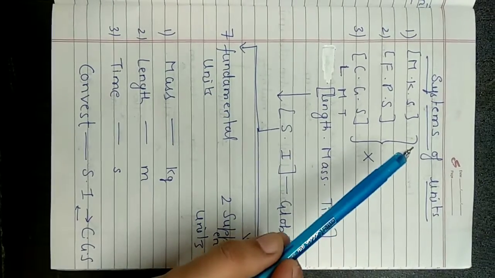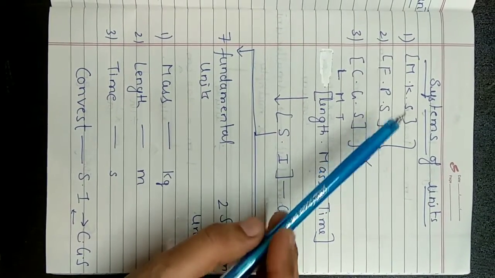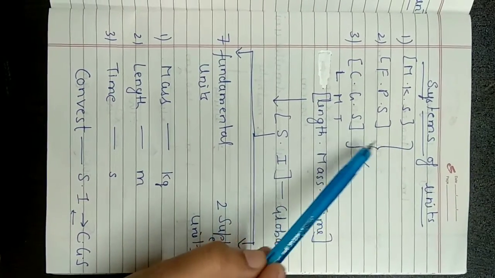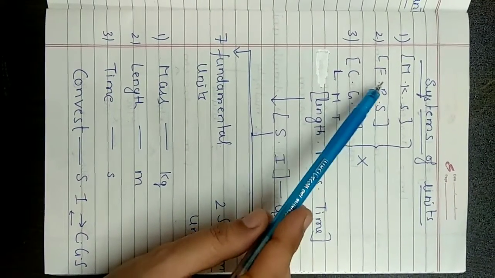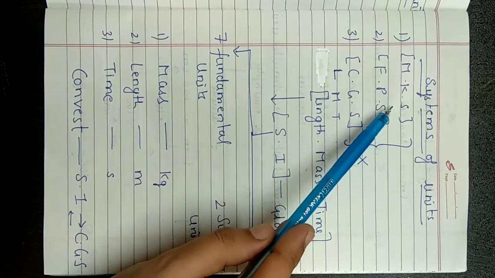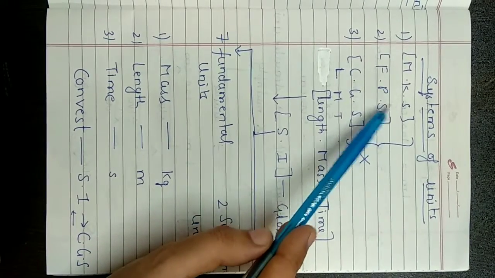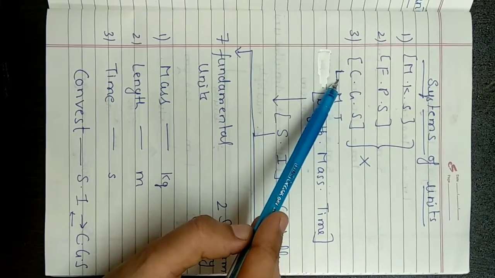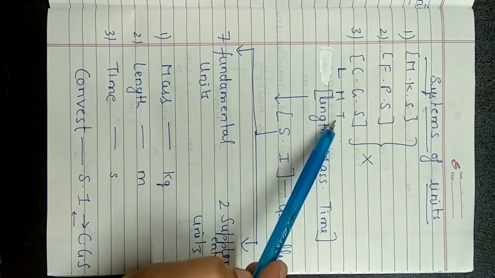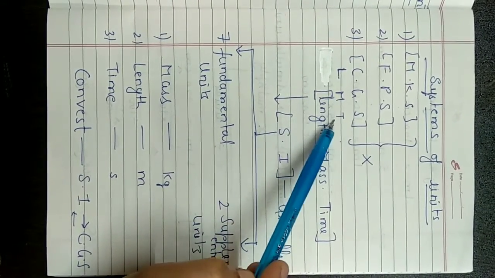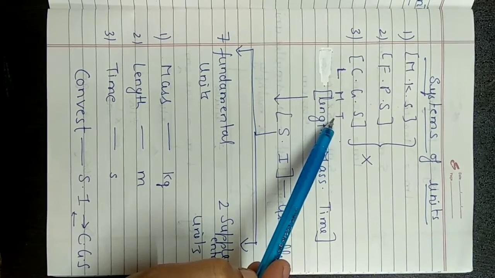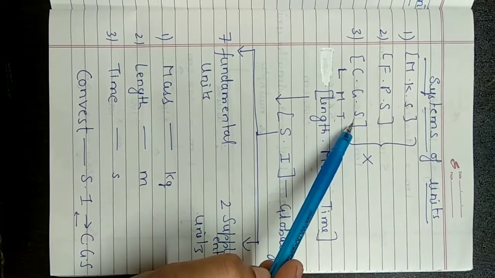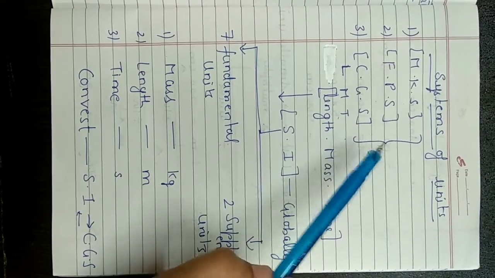Now the systems of unit. Earlier we were having three systems of unit known as MKS system, FPS system and CGS system. All these failed. Why? Because we are able to measure only three physical quantities, as three units are given in all these three systems. And these physical quantities are length, mass and time. Other than these three physical quantities, we are not able to measure in these three systems of unit because we don't have any unit in these three systems, so they failed.